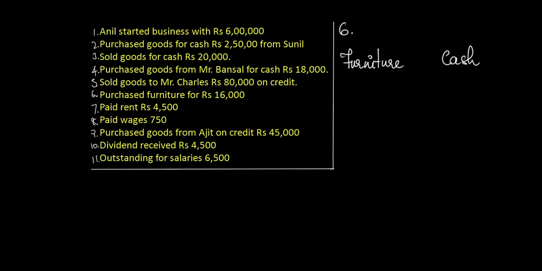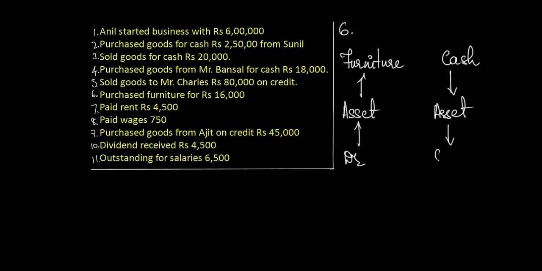Since nothing is mentioned in the problem, it is assumed that the furniture was purchased by paying cash. Furniture is purchased for the sake of office use. It is not regular business goods. The intention here is to use it for a longer period. Therefore, furniture becomes our fixed asset.